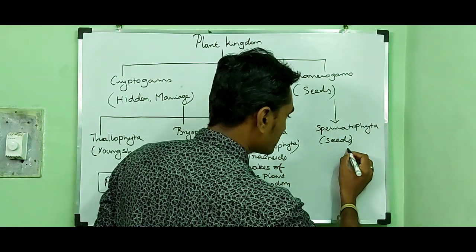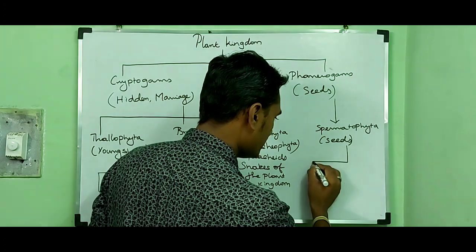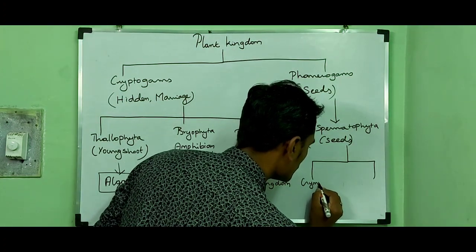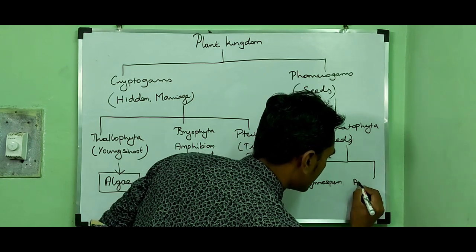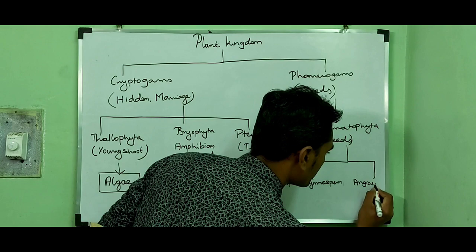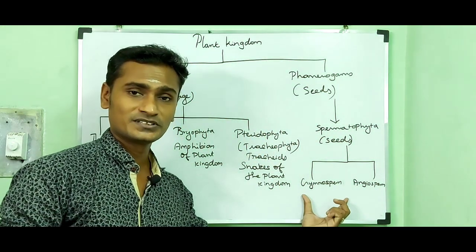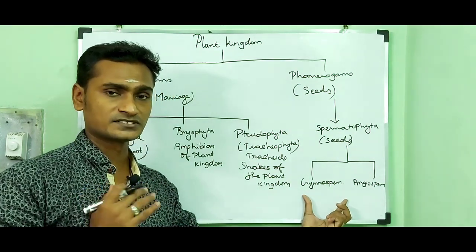Then Spermatophyta can be divided into two subdivisions, namely gymnosperm and angiosperm. Gymnosperms are otherwise called the first seed producing plants.